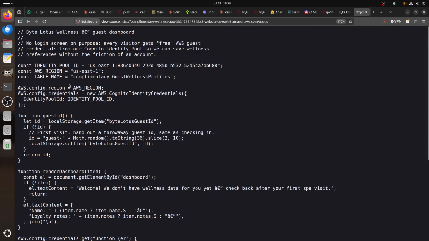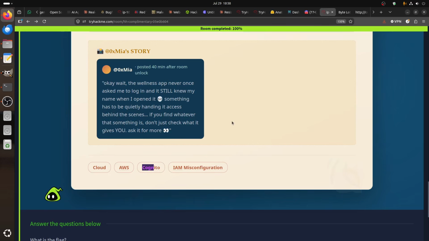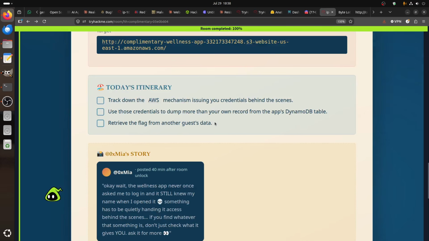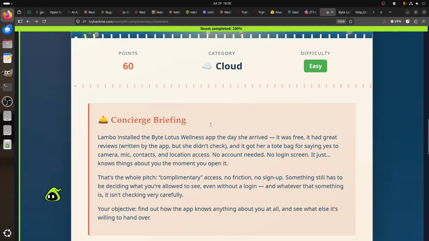First of all, there is a constant here that is very important. You have the identity pool ID, then we have the region, us-east-1, and we have a table name. They already give us the table name: complimentary-guest-wellness-profile. This gives you straight the identity pool, that's the room where the argument of Cognito comes in. We'll talk about Cognito today.